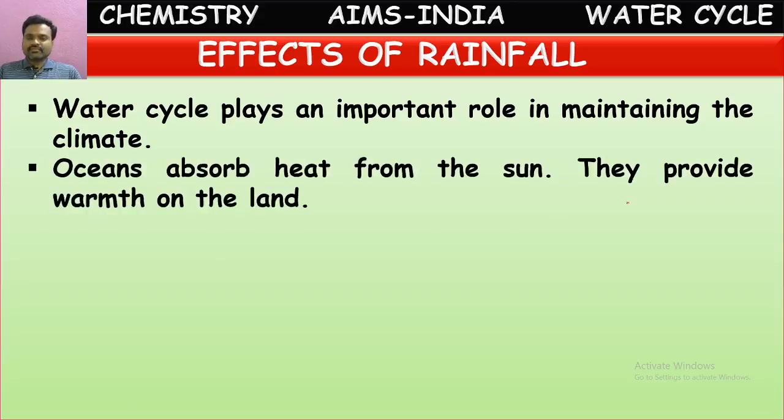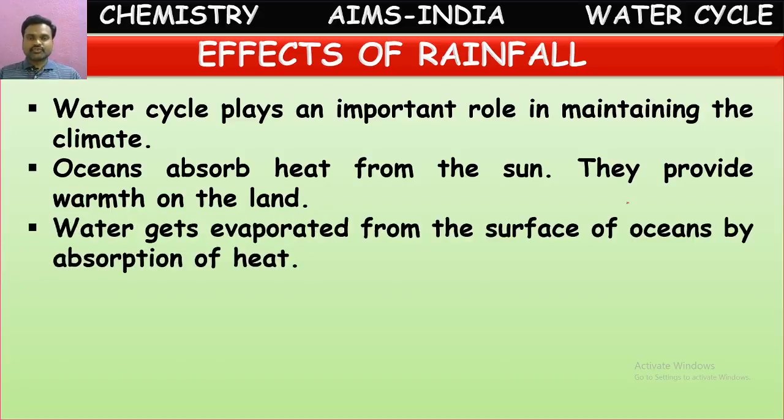Oceans absorb heat from the sun. They provide warmth on the land. Yes, if there are oceans, then only they will absorb heat of the sun and keep the land warm. Otherwise, our land becomes very chilled in the winter seasons. So this water will absorb the heat of sun, and at night times also they'll maintain some warmth to the earth. Okay, that's the use of oceans to the earth.